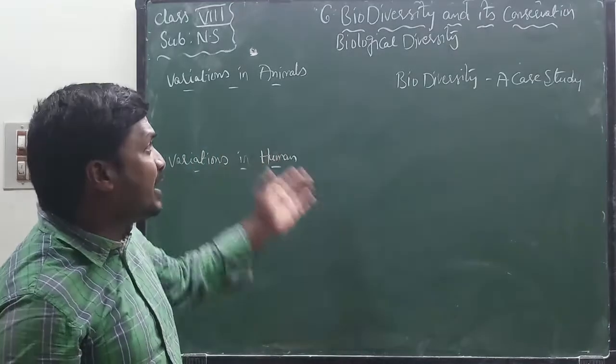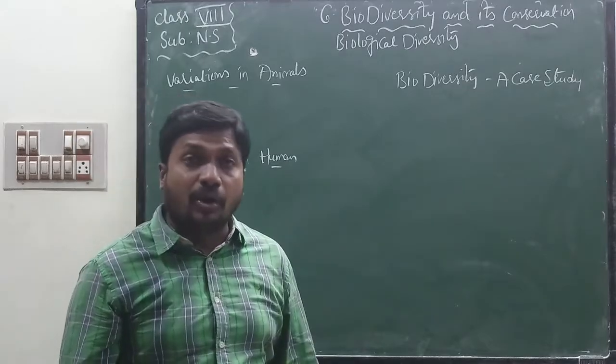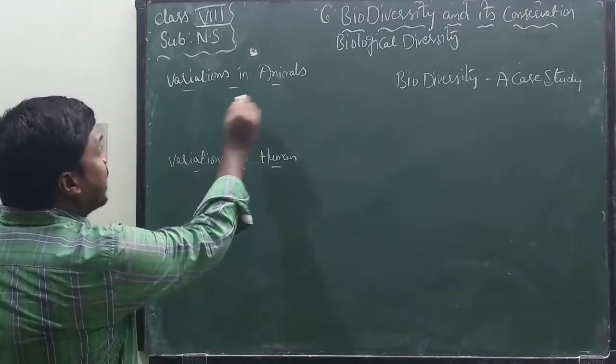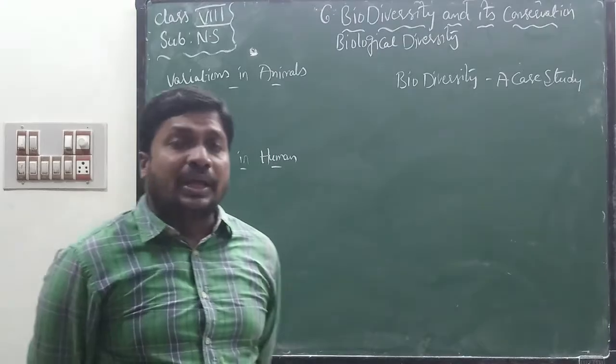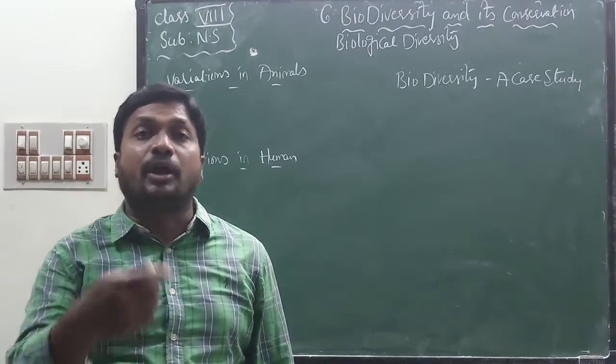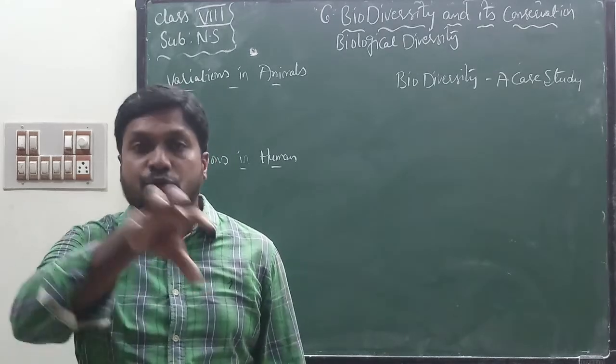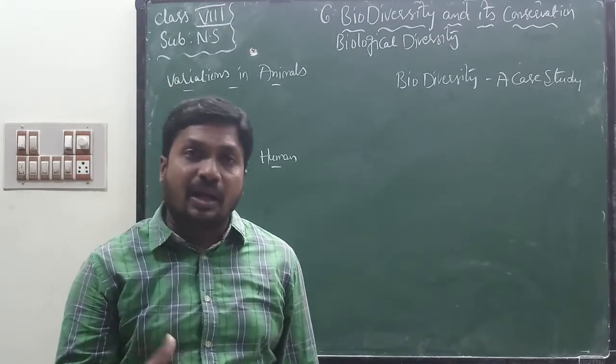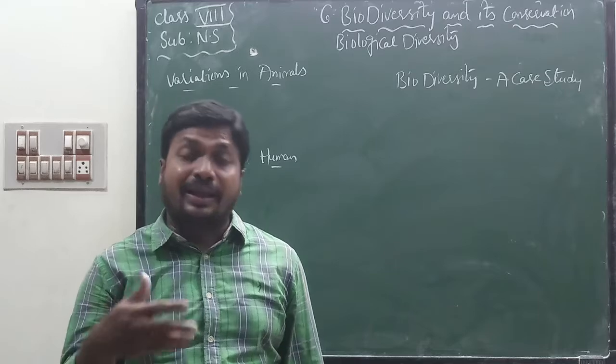With the help of small examples, we can understand biodiversity. Variations in animals, do you know? In the previous class I explained some surveys which you can also conduct near your house, like a park or forest or grassland.